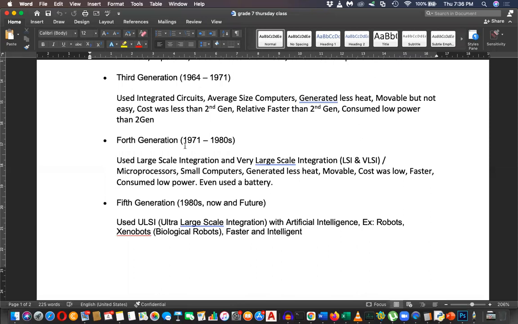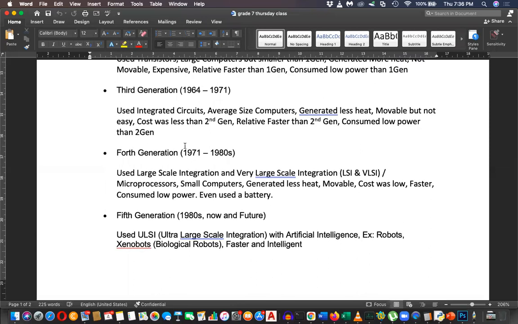So, which generation are we in now? Are we in third, fourth, or fifth? Actually, we are in the fifth generation, but the fourth generation is not over, because we are still using microprocessors, small computers, and portable computers. We are in the fourth generation, but we are into the fifth generation too.